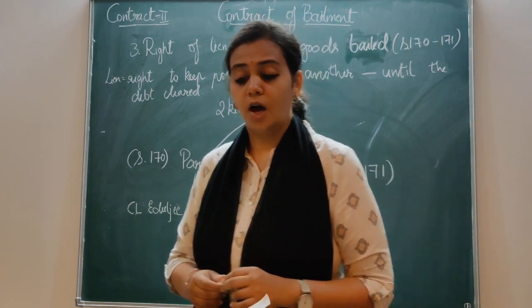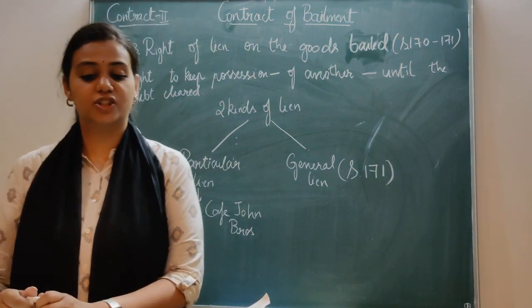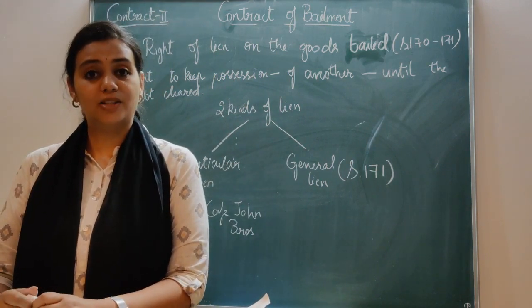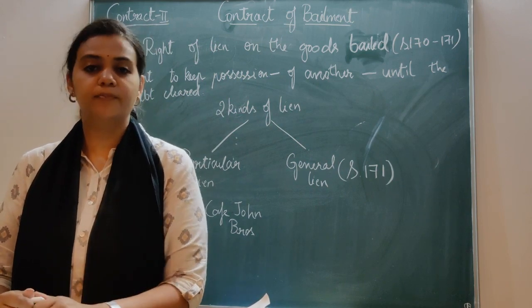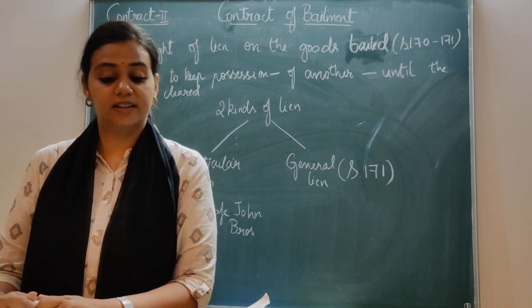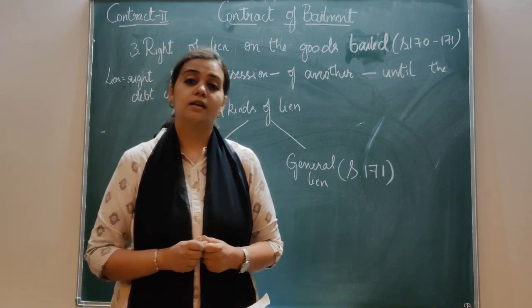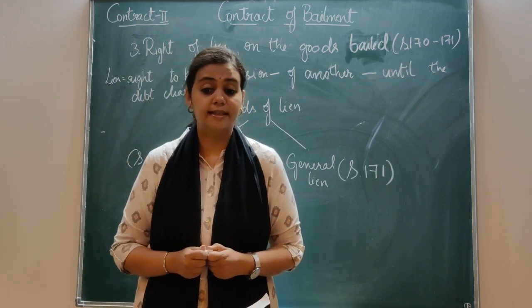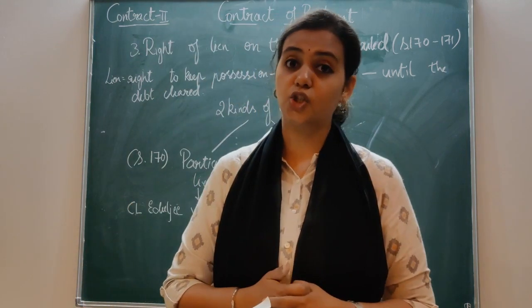The next one is the pawnee's or pledgee's lien. That comes under pledge. So even the pledge person, pledgee or pawnee, you can call either one, has got a certain right that is dealt with under sections 173 and 174. Then agent's lien. Even the agent has got a certain lien, discussed under section 221.